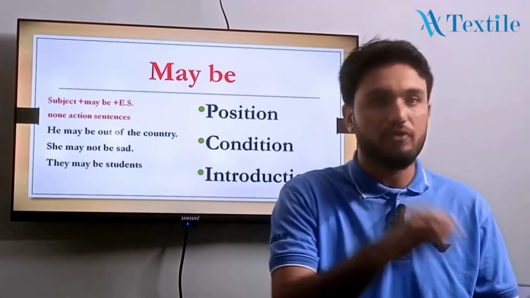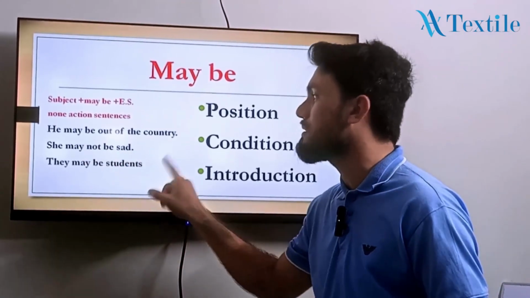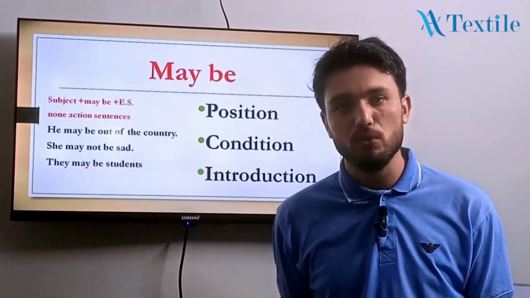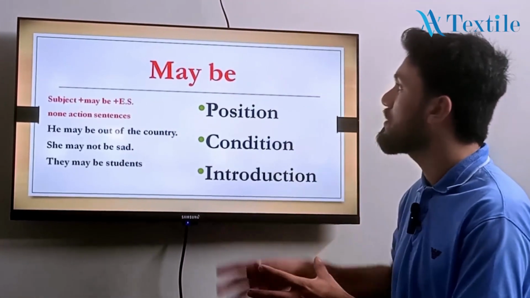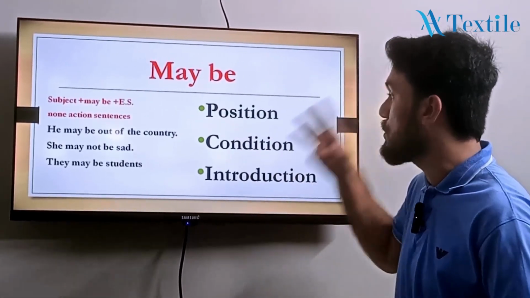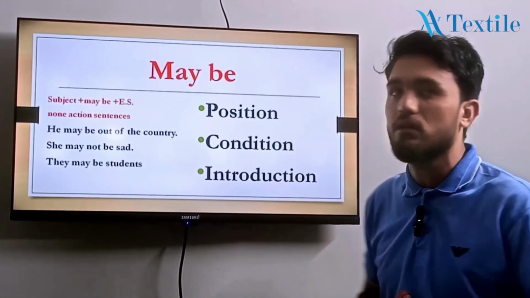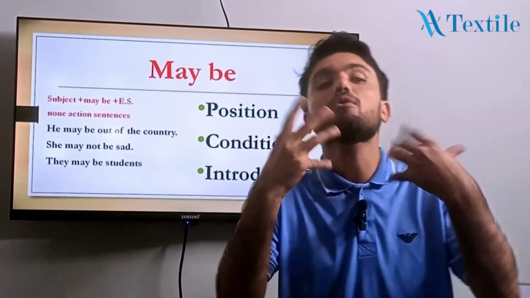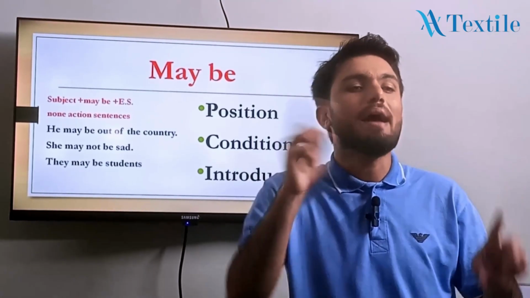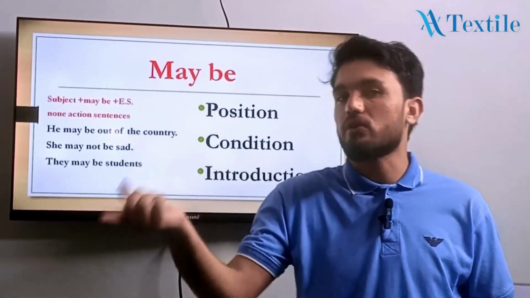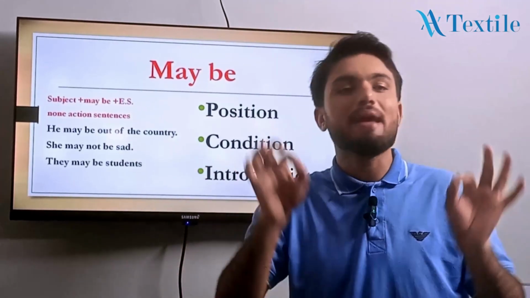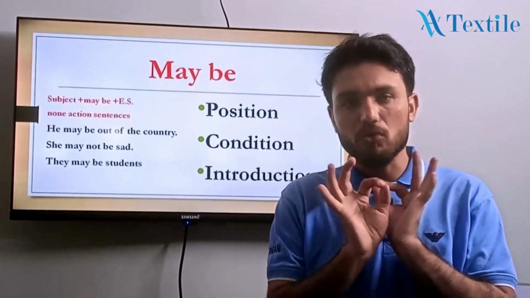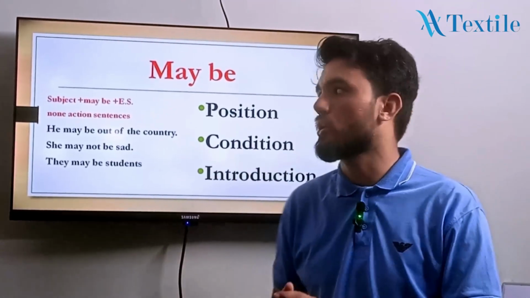Okay? Like he may be out of the country. वो शायद out of the country है. She may not be sad. वो शायद sad नहीं है. They may be students. वो शायद students हैं. So it's used for the position, condition, and introduction. Like they may be in the ground, they may not be in the ground. And one more thing: might not, mightn't. The negative contraction of might not is mightn't. May not does not have any sort of contraction. So may not का कोई भी contraction नहीं होता. Go to the next slide.